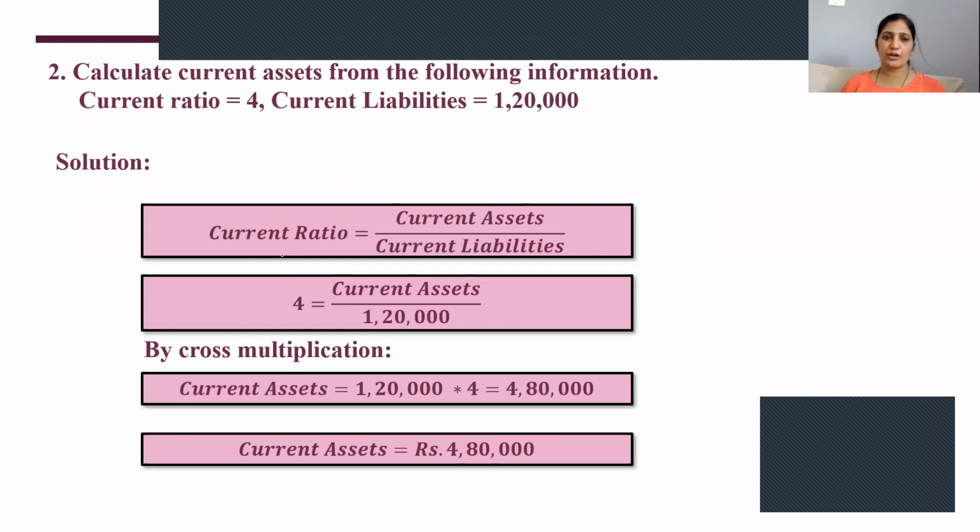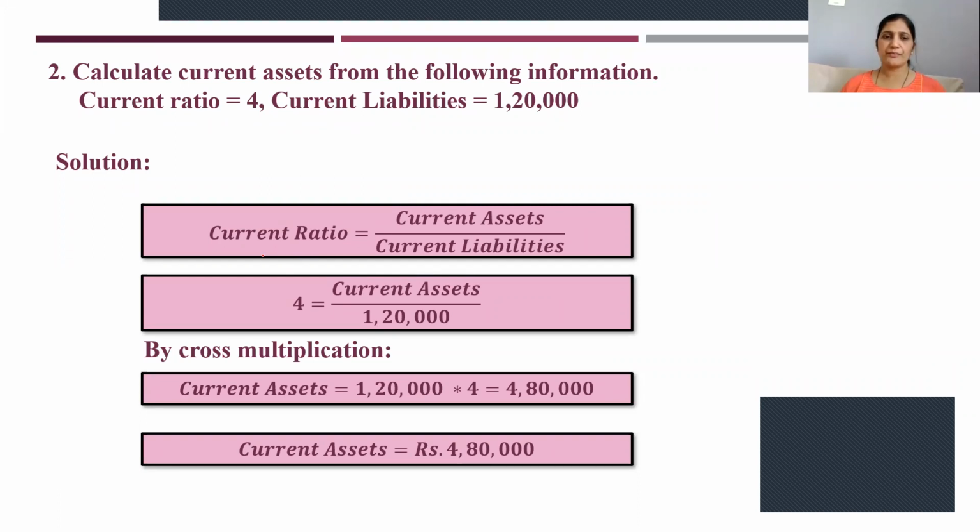Now, current ratio, we all know that the formula is current ratio is equal to current assets divided by current liabilities. What it says, calculate current assets. It is not asking us to calculate the current ratio. Current ratio is already given. Liability is already given. We have to find out current assets. Okay. So in this, current ratio is equal to current assets divided by current liabilities. We know the current ratio, it is 4. Current assets we do not know, we have to calculate it. Current liabilities we know it is 1,20,000.